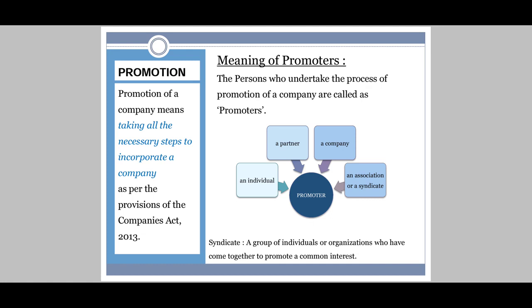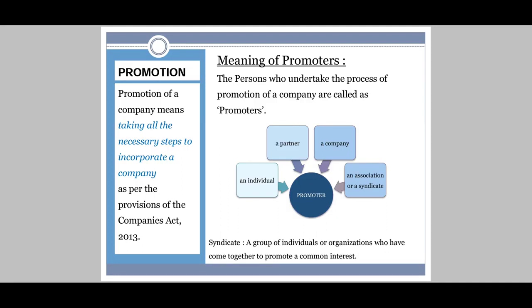Now see, meaning of promoters. If I say I am at promotion stage, there will be promoters, right? There will be a minimum number of members present. So now who is a promoter? The person who undertakes the process of promotion. First of all, the person who comes forward for the process of promotion of a company is called a promoter.